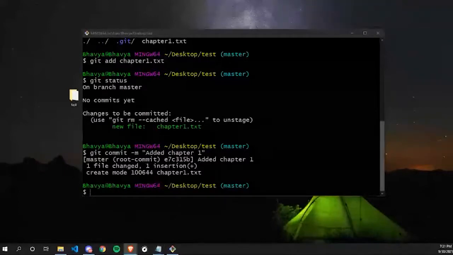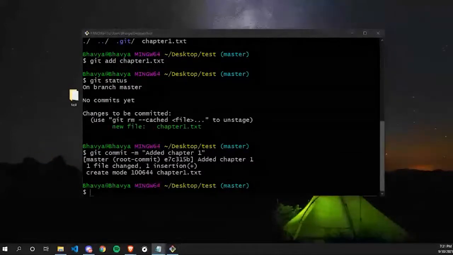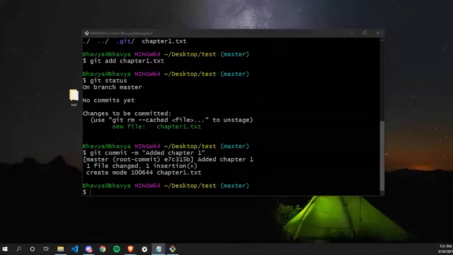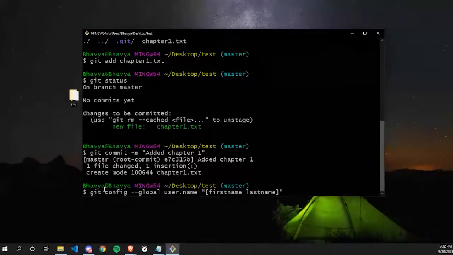So no one received an error here. Are you seeing some kind of error like this? Let me show you. Did someone receive an error like this or not? Yes. So Meeraj received this error.